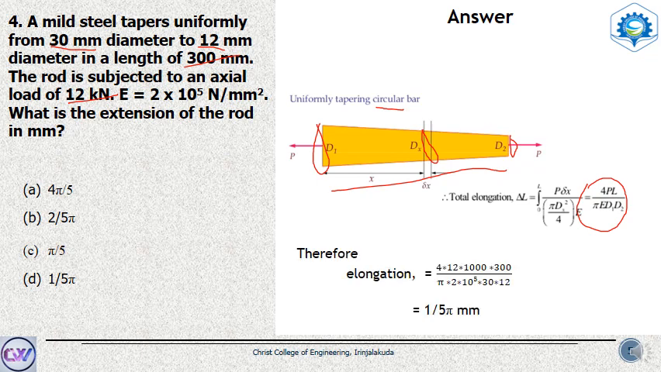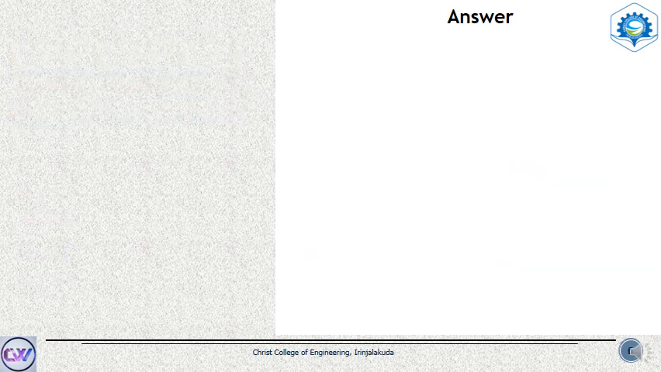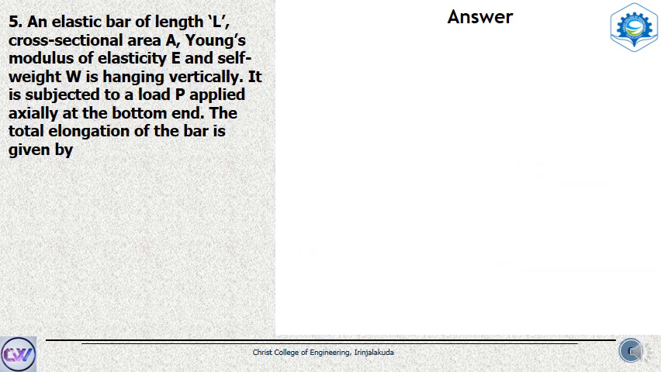Okay, and substituting it, we keep the pi as it is, and calculating it gives us 0.2 by pi or 1 by 5 pi millimeter of elongation. Okay, so the option is option D, 1 by 5 pi. So that is the answer for this case. Okay, next let us look at another question.